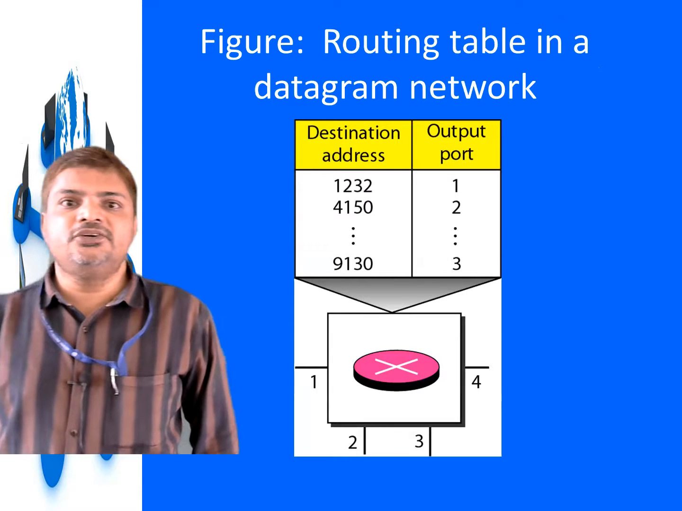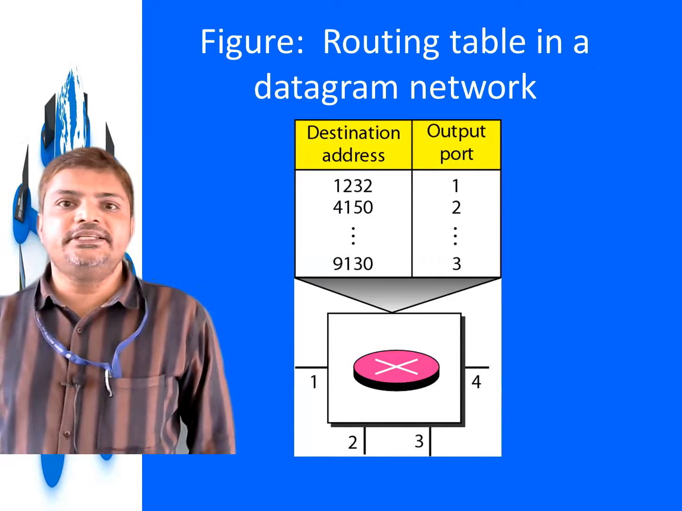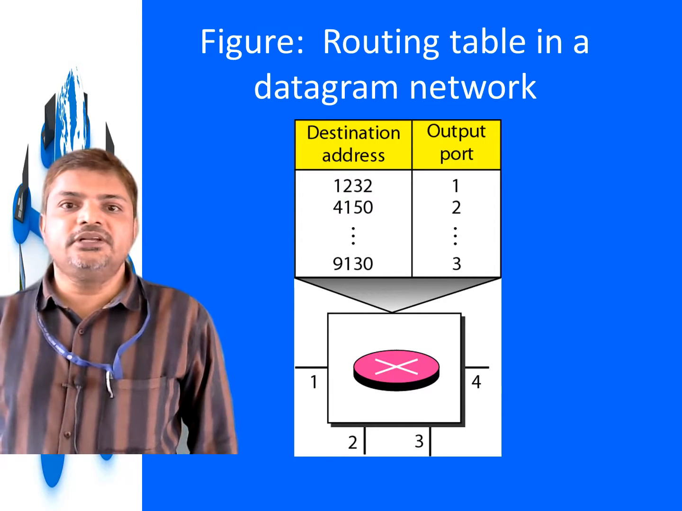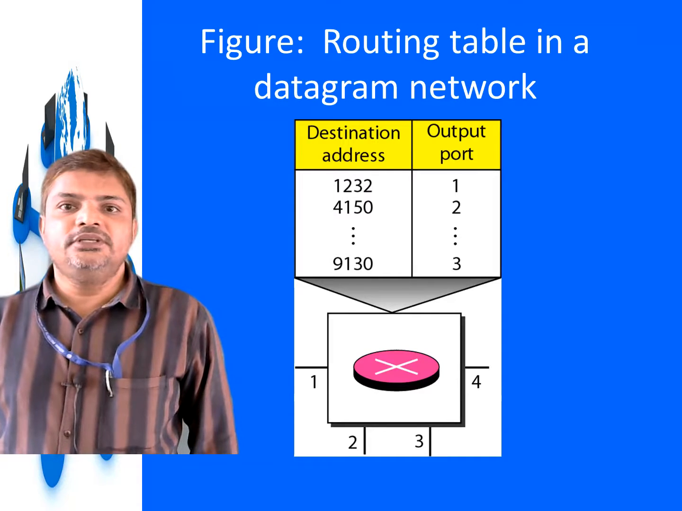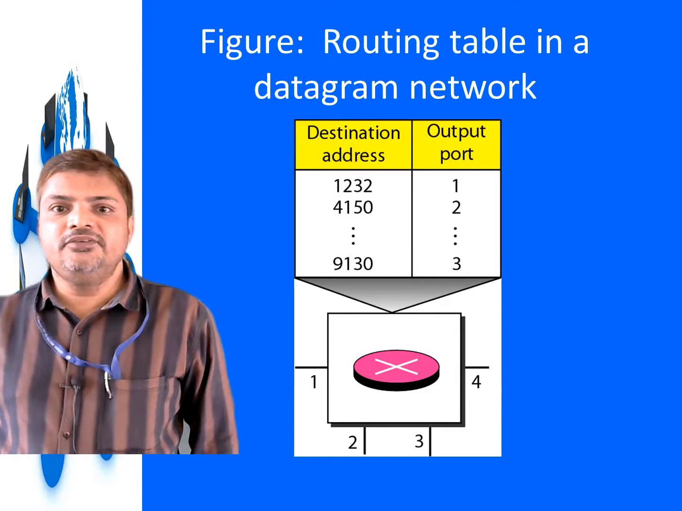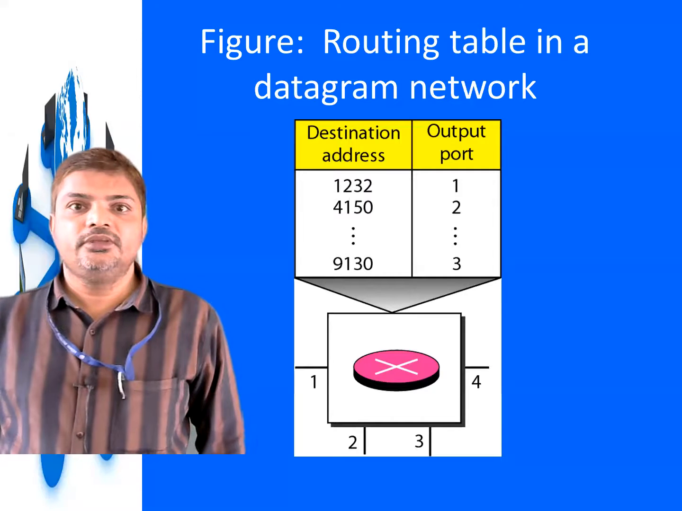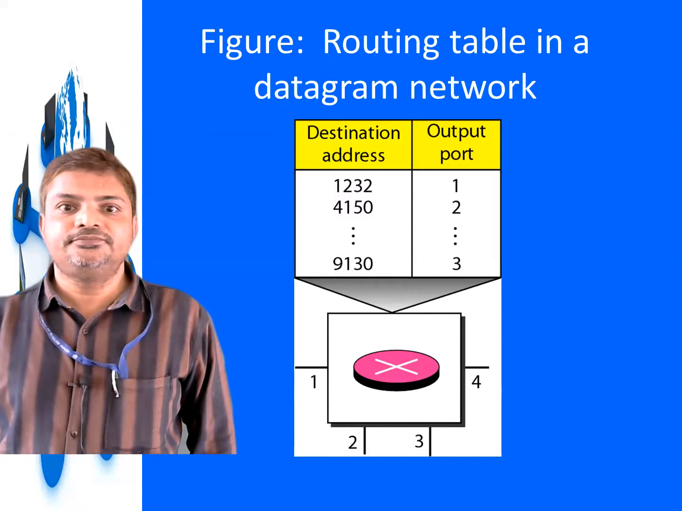This is a routing table. It has the destination address and the output port. So the destination address is 1232 and the output port is 1. As the figure shows, there are 4 different port numbers 1, 2, 3, 4. In one of these ports, the data will be transferred. So this is a routing table in a datagram network.